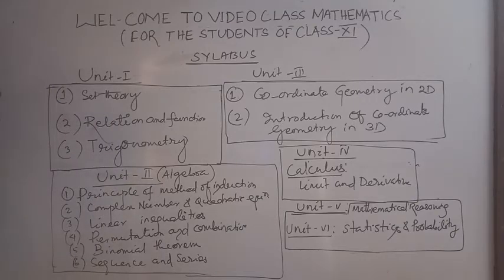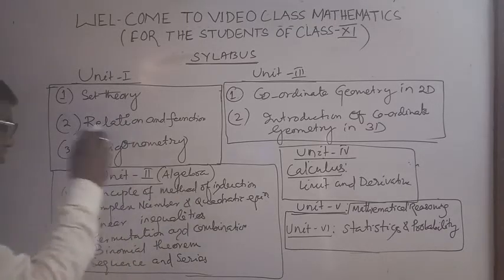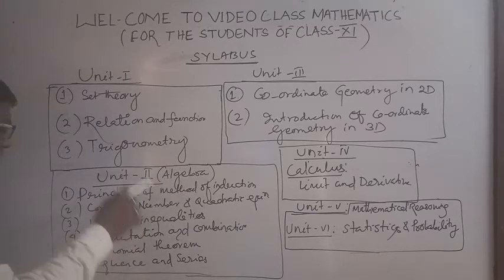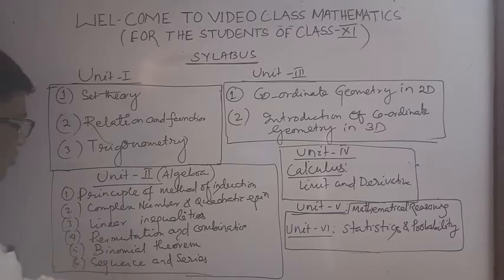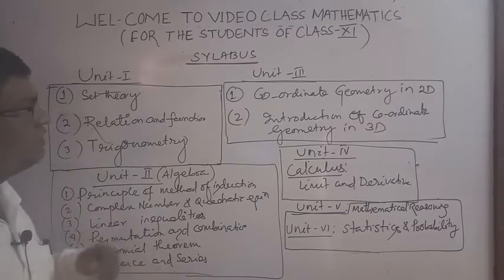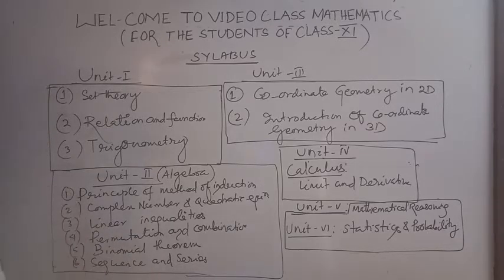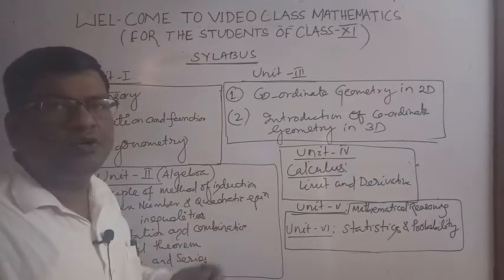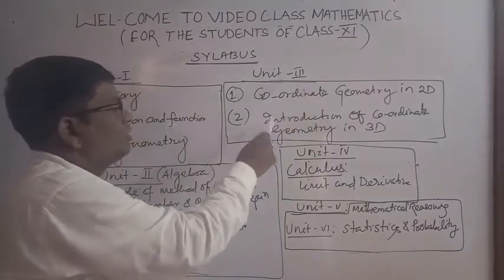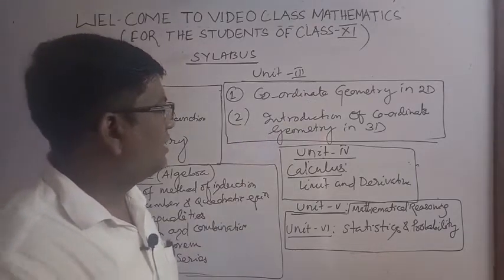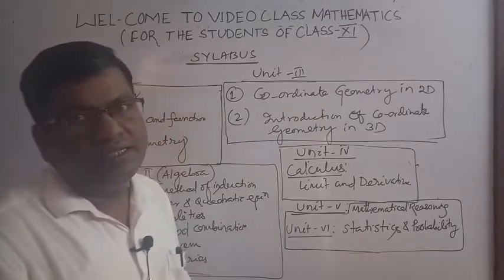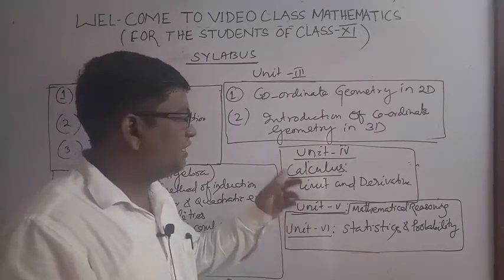Unit 2, algebra, that is principle of mathematical induction, complex number and quadratic equation, linear inequalities, permutation and combinations, binomial theorem, sequence and series. This is unit 2. Now unit 3 is coordinate geometry in 2-dimensional. Introduction of coordinate geometry in 3-dimensional. This is unit 3. And unit 4 is calculus. Okay, limit and derivative.